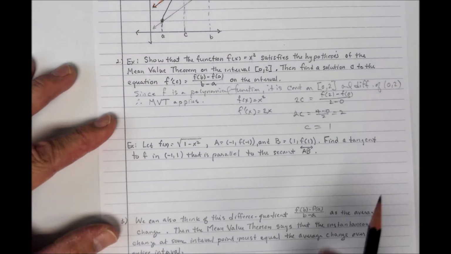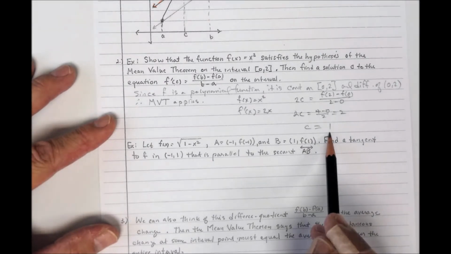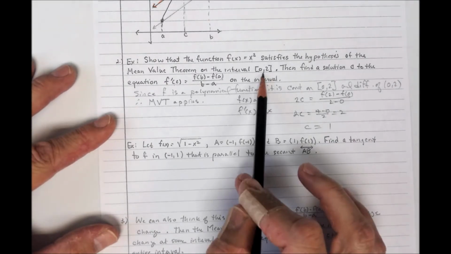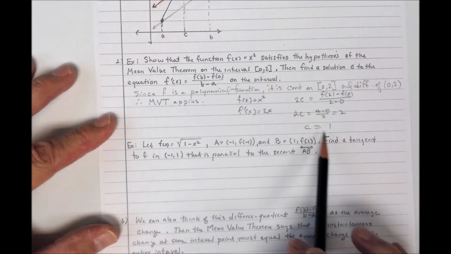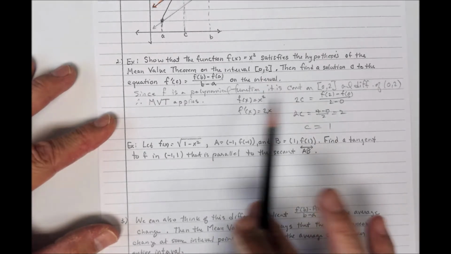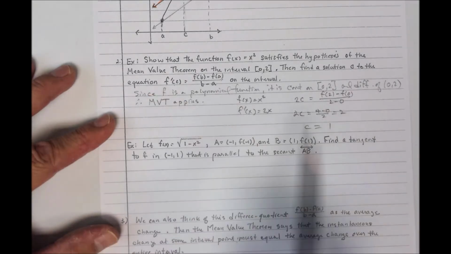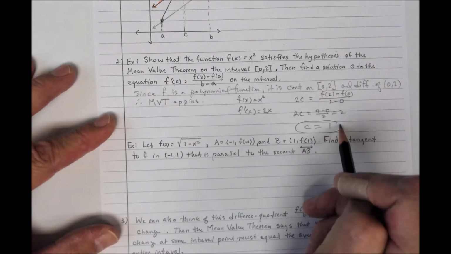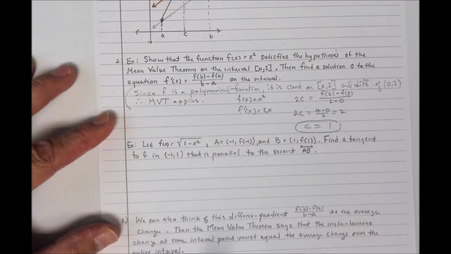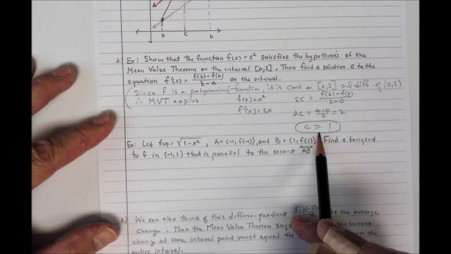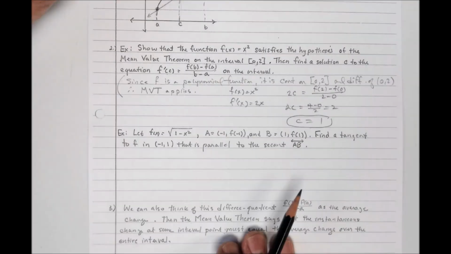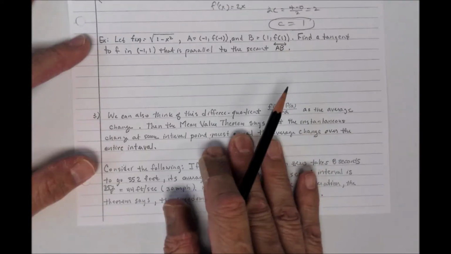Now I know for the last couple of examples, my value of c turned out to be the midpoint. That's not always the case. It just happens to be the nice simple examples that I have for you here. So it says find a solution c for which the equation is true: c equals 1. But notice all this had to be stated to back up the fact that I could use the mean value theorem to find that value of c.